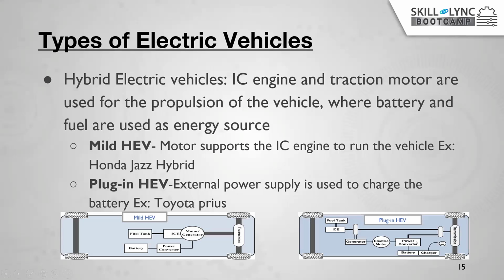You can see here in both diagrams, this is a mild hybrid electric vehicle where the fuel tank and battery are both present. Here, the motor supports the IC engine to run the vehicle. Whereas in the plug-in hybrid electric vehicle, the external power supply is used to charge the battery. In a similar way, the power converter and the motor are connected to the transmission and to the battery power converter, so we can connect directly to this one and here also.